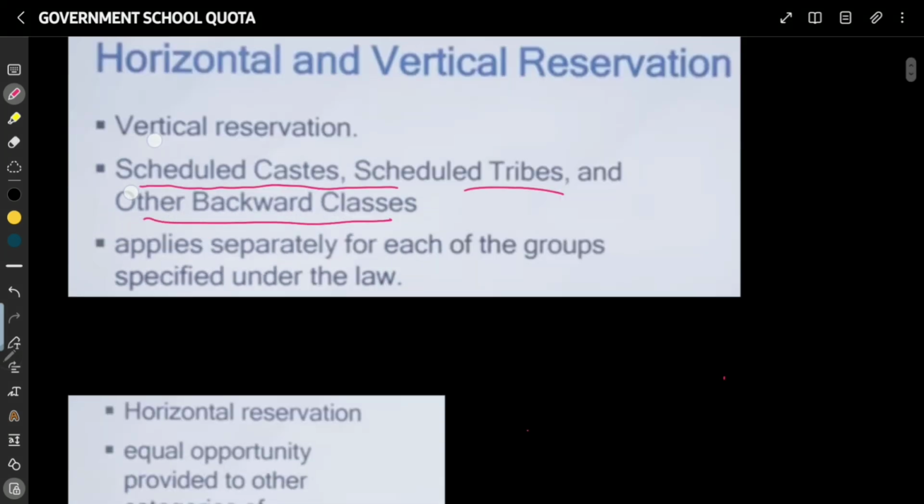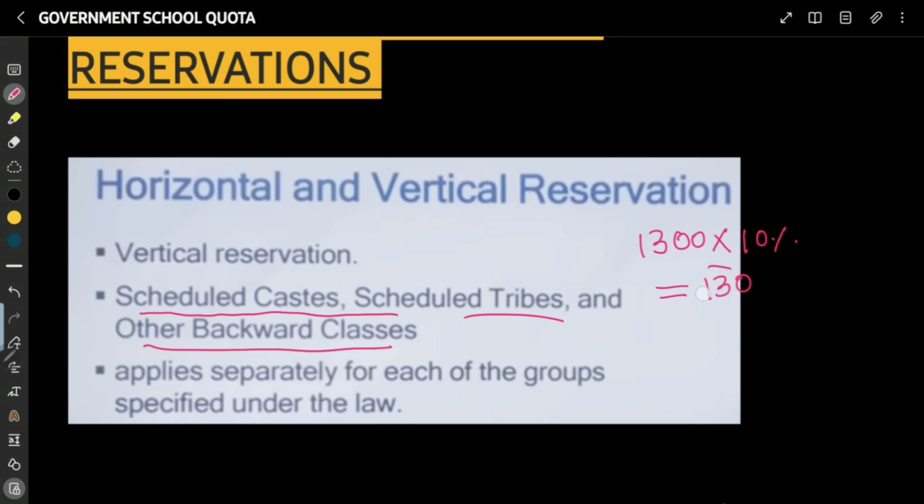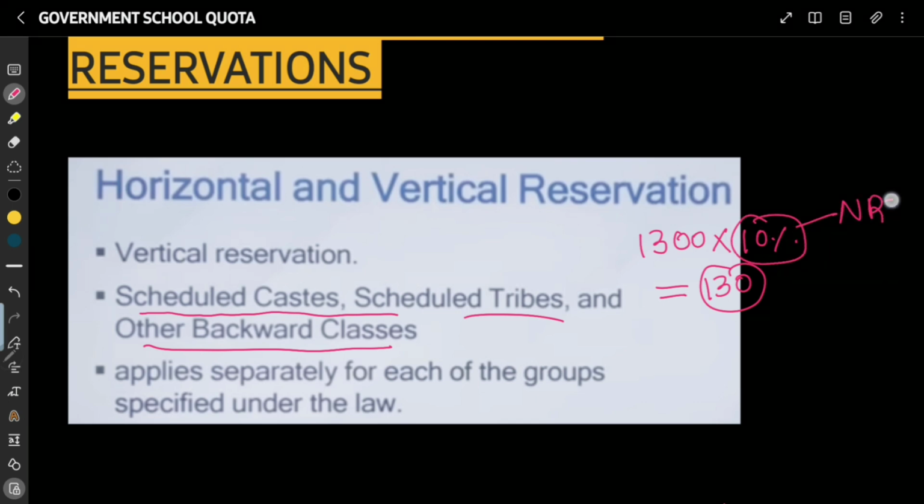Let me give you an example. Suppose there are 1300 seats, and a vertical type of reservation gets introduced. Say 10% has been implemented by the government, then 130 seats will be separately reserved for those 10%. Suppose these 10% are NRI. Last year NRI seats got vertical reservation, so this will be a separate quota.